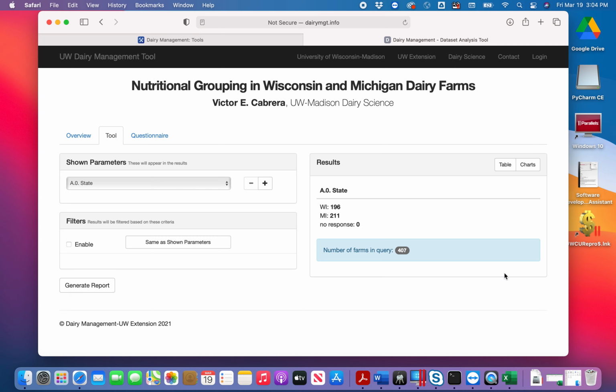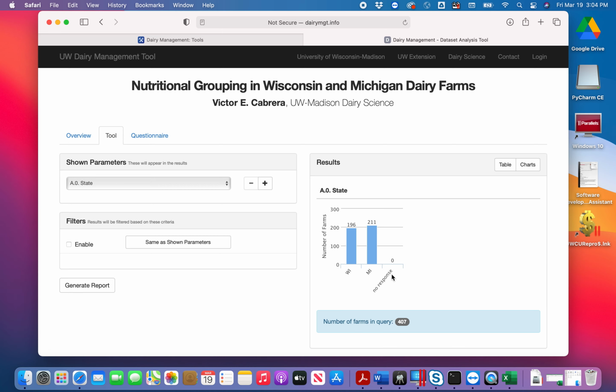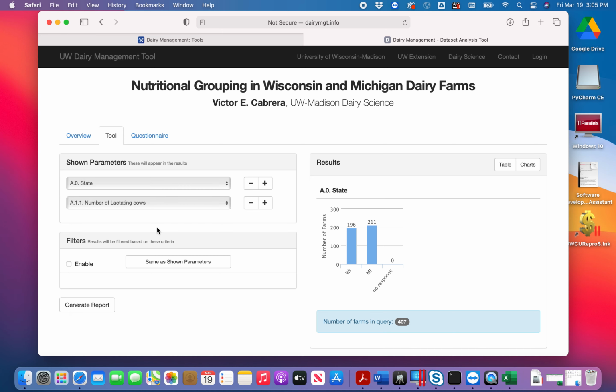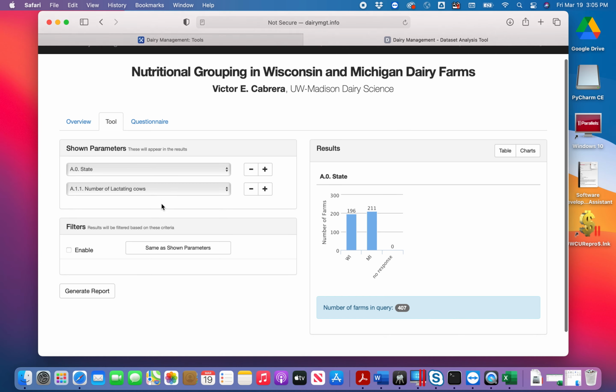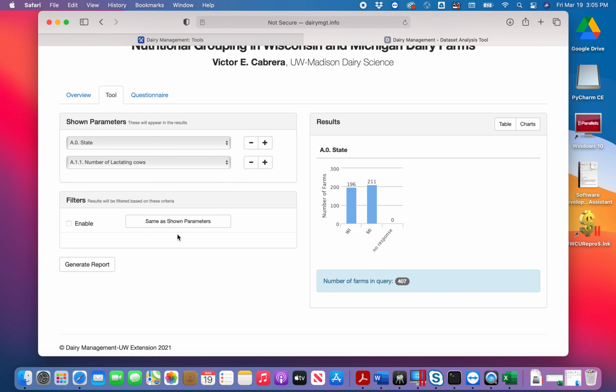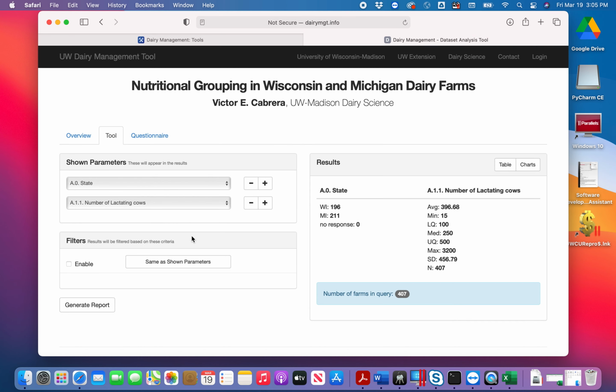The user always has the option to see the data in a graphical form by selecting Charts on the top right-hand side. In this case, the data represents frequencies, therefore the graph displays a bar, but if the data were continuous, it would display a box plot. So we can now add one more by clicking the plus sign and adding number of lactating cows. This question is different from the state as it reports continuous data and the actual number of cows in each farm surveyed.